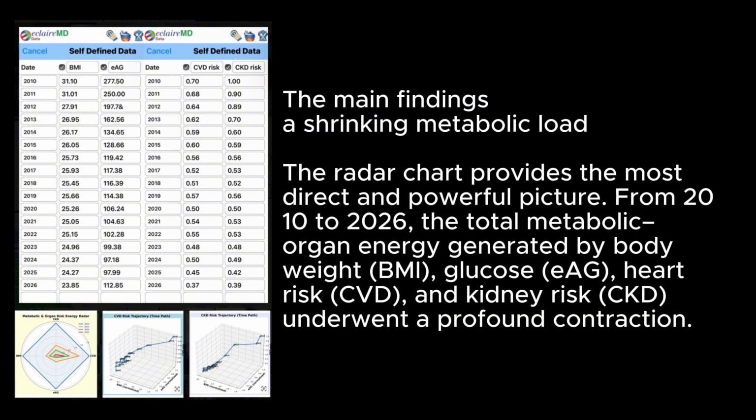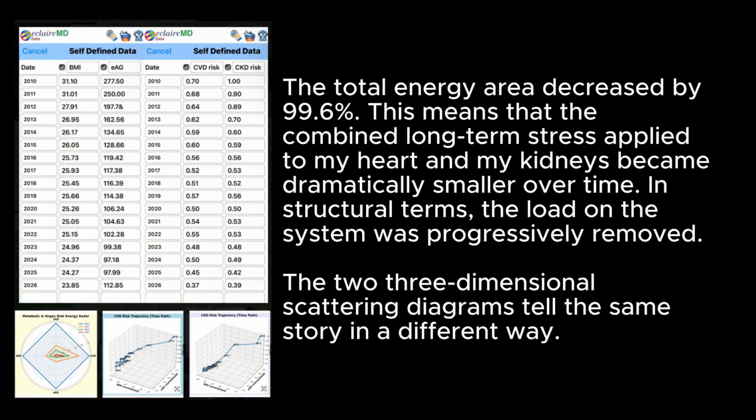The main findings: a shrinking metabolic load. The radar chart provides the most direct and powerful picture. From 2010 to 2026, the total metabolic organ energy generated by body weight BMI, glucose EC, heart risk CVD, and kidney risk CKD underwent a profound contraction. The total energy area decreased by 99.6%. This means that the combined long-term stress applied to my heart and my kidneys became dramatically smaller over time. In structural terms, the load on the system was progressively removed.